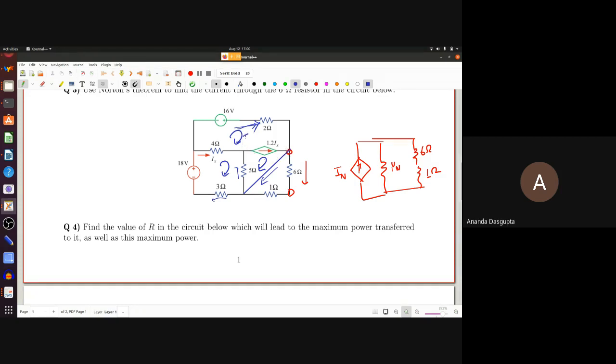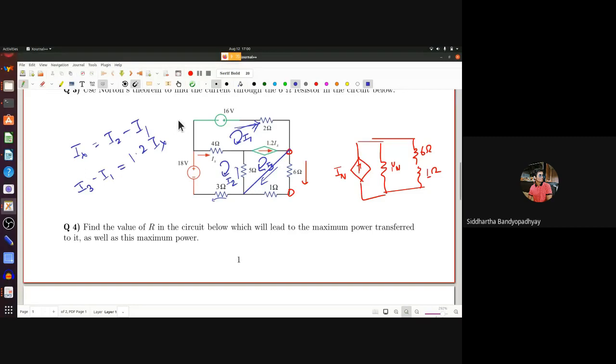But if you take these three currents as I1, I2, I3, then Ix is actually I2 minus I1. And I3 minus I1 is 1.2 times Ix. That gives you a connection between the three currents. Use that. Here I3 is the short circuit current, so once you solve for I3, you've got your short circuit current.